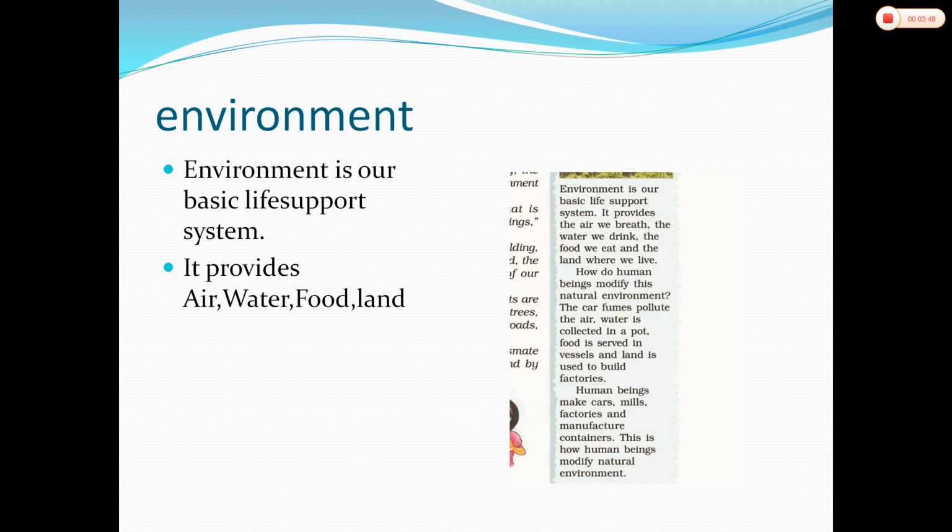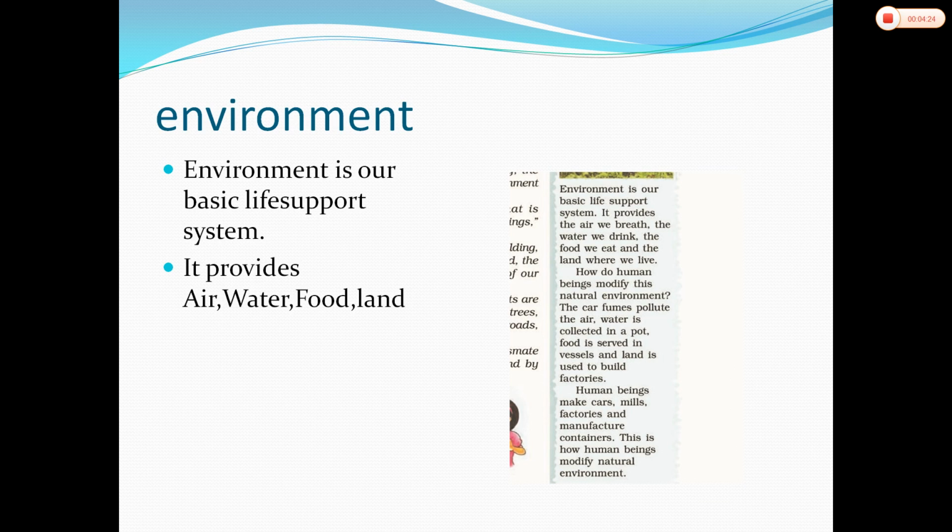Environment is our basic life support system. Why is it our basic life support system? Because whatever we require to live in the world, we get it from the environment. We need air for breathing, we need oxygen, as well as we need water every day. Without water, life is not possible. We require food. Why do we require food? To save our life.